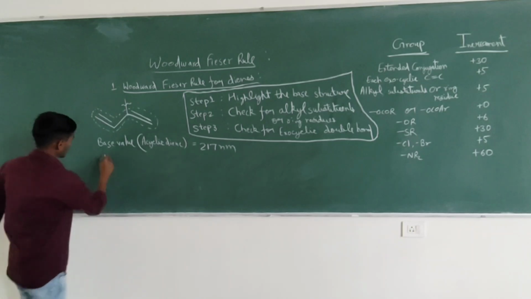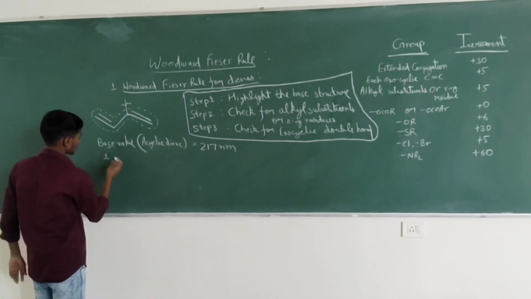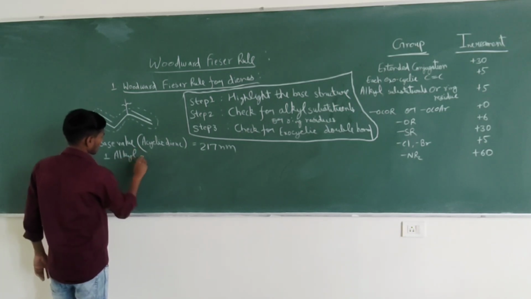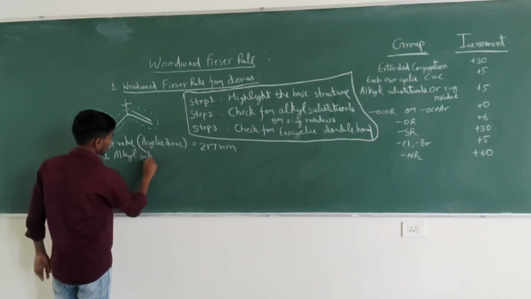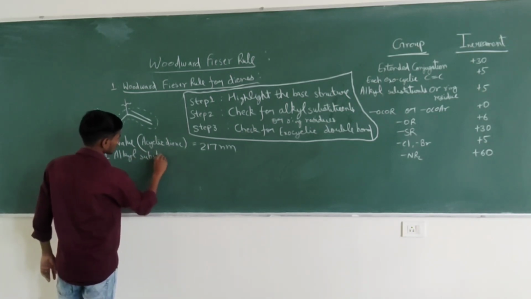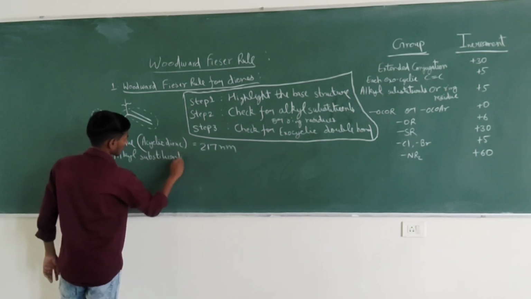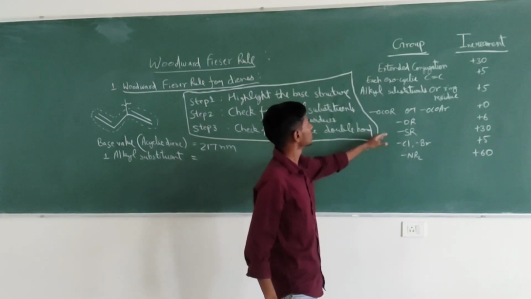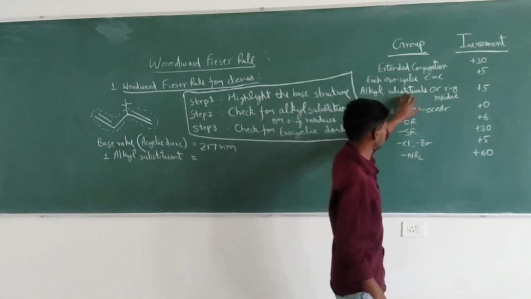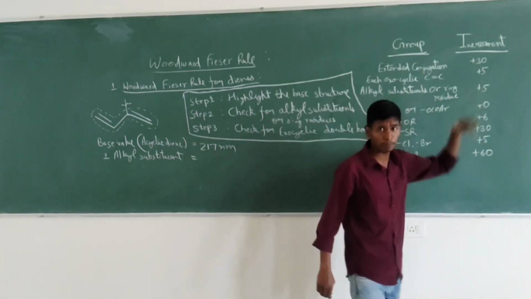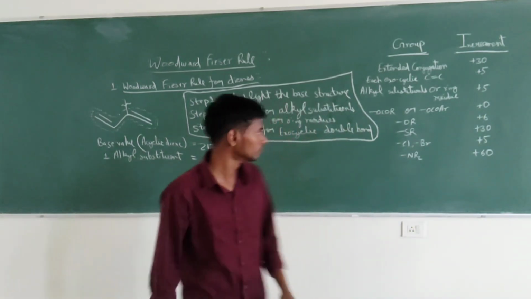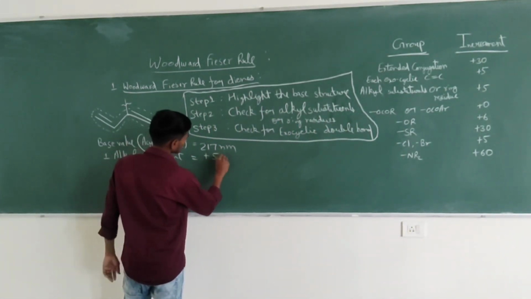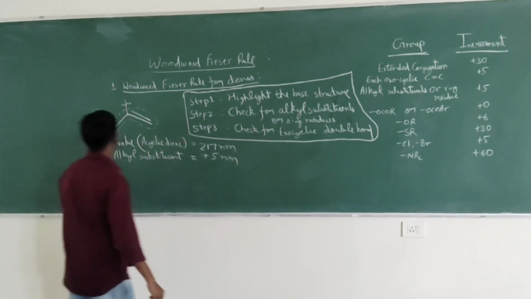Now we have one alkyl substituent. Now we will go to this table. We can see that alkyl substituent or ring residue has effect of +5 nanometer. So we will add +5 nanometer in the base value.